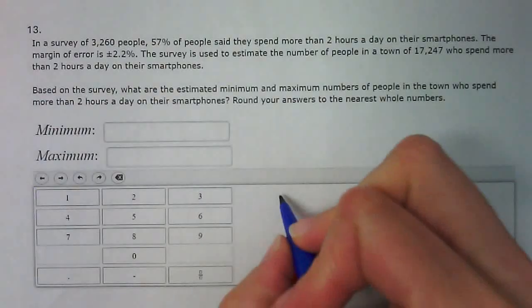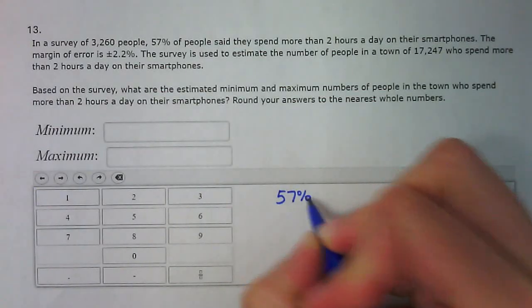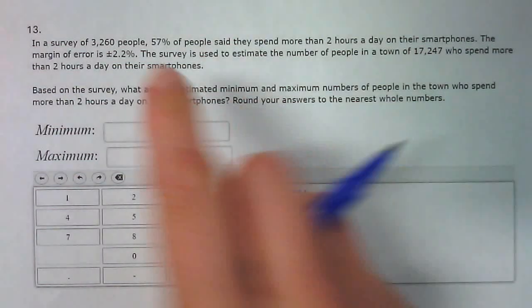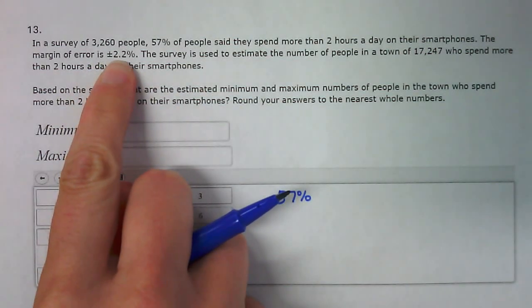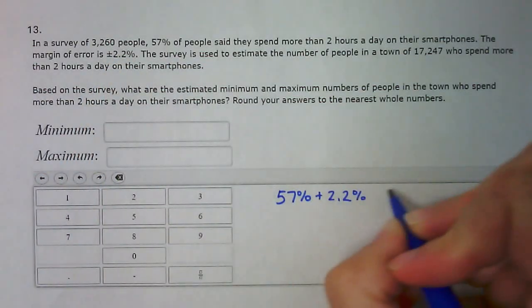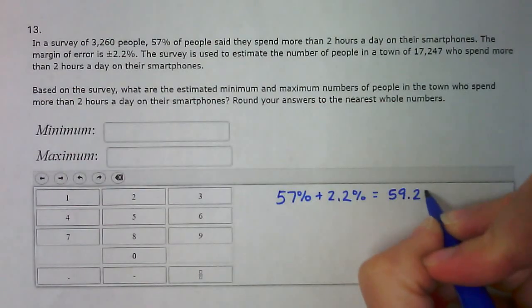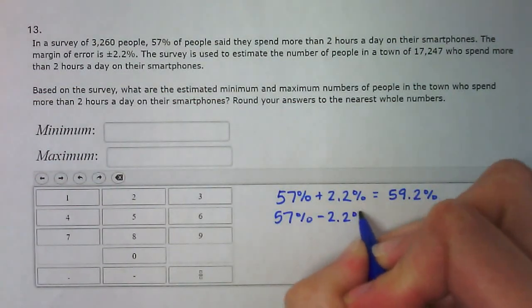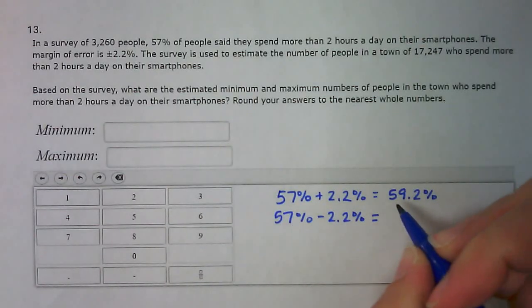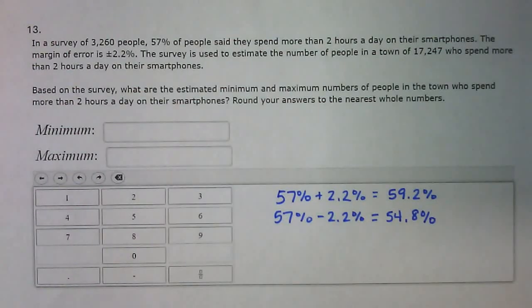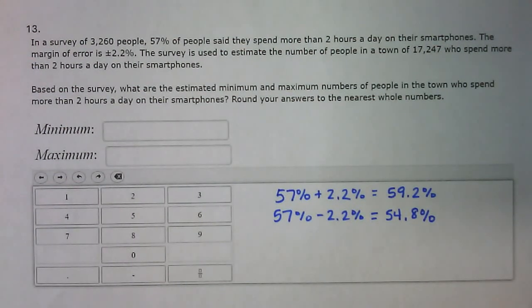So we are using 57% as our starting percentage. This margin of error means it could be 2.2% greater than that, which would give us 59.2%, or it could be 2.2% less than that, which would give us 54.8%. Okay.